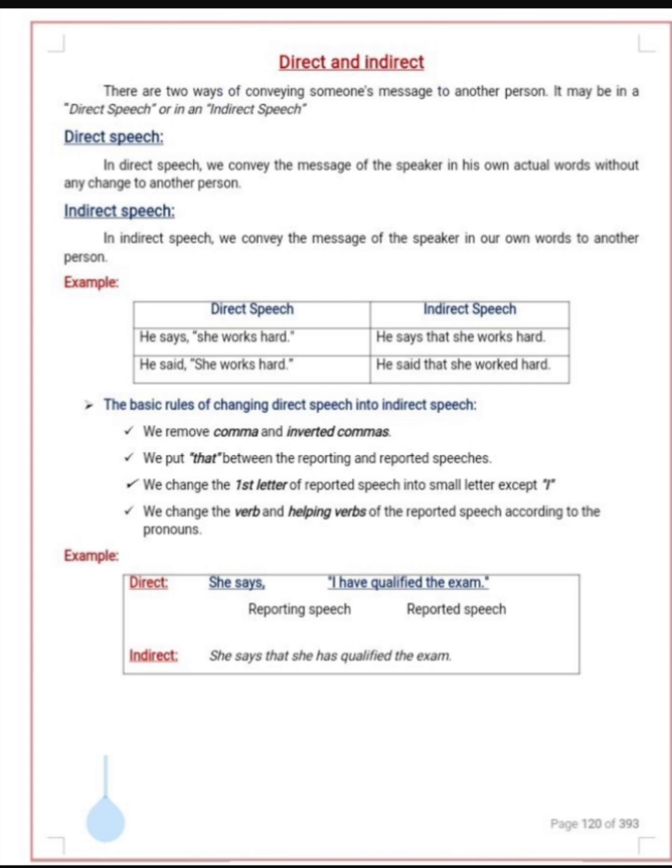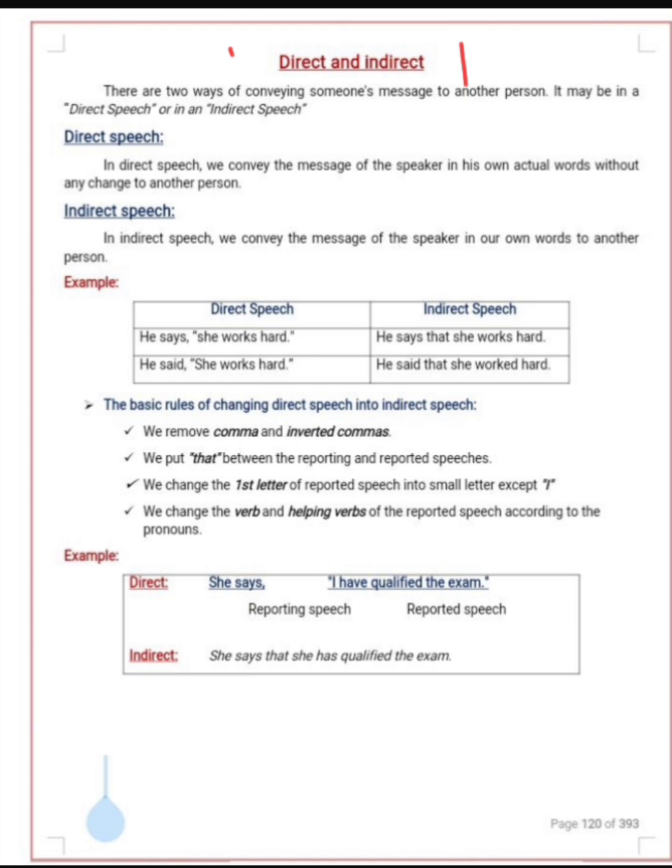I've told you some background of direct and indirect speech, and I've told you the basic rules of how to change direct speech into indirect. Today we will go through those a little bit more. I've given you information about direct and indirect speech, and we also revise those things which we have studied inside the class. So basically we start from the definitions and the concept of direct and indirect speech.